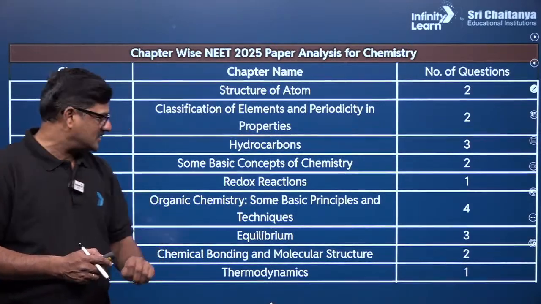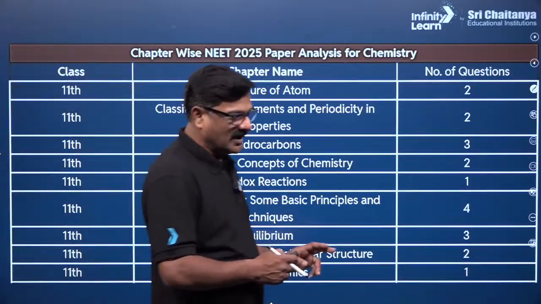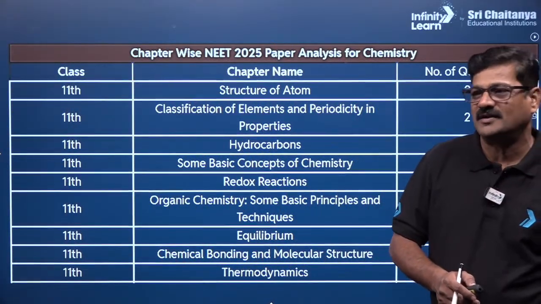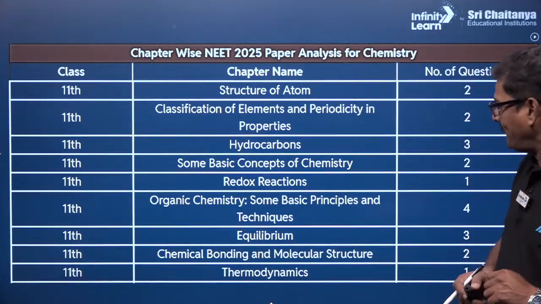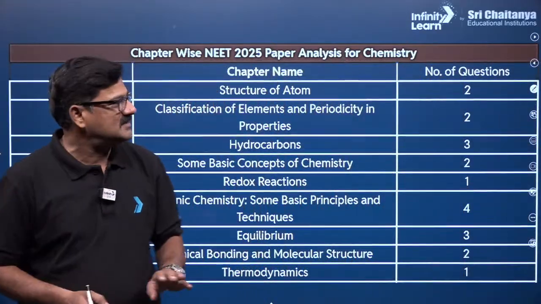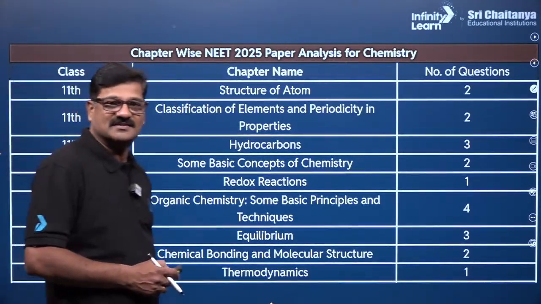Got it? And also you have chemical bonding and molecular structure, you have 2: hybridization, shapes, okay, dipole moment, bond parameters, everything. And thermodynamics only one question was asked, and this is about the total number of questions as far as grade 11 is concerned.